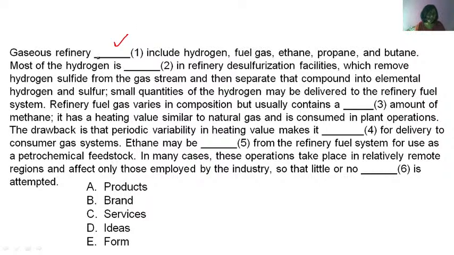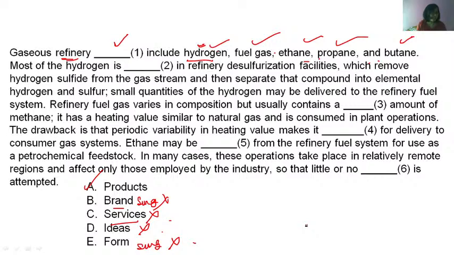Option A. Yes, option A is the correct answer. Gaseous refinery products. Why? Because here we are talking about different gas: hydrogen, fuel gas, ethane, propane, butane. So what are these? These are refinery products. Okay. Now here we have many names, right? So brand is singular, so this is ruled out. Services, these are not services, right? So wrong, these are not ideas, wrong, and form is singular, so ruled out. Option A is the correct answer.